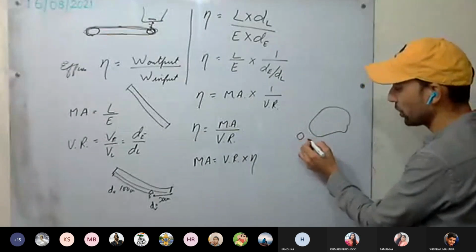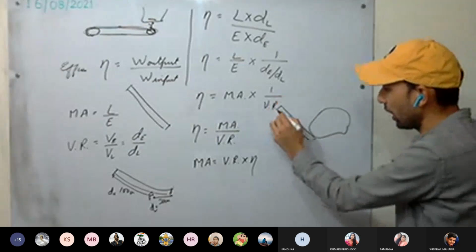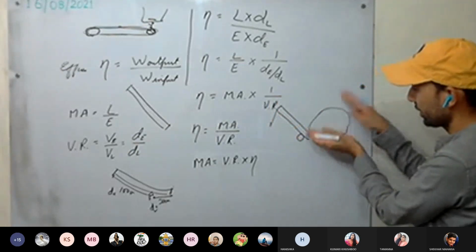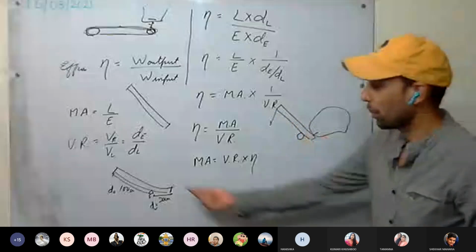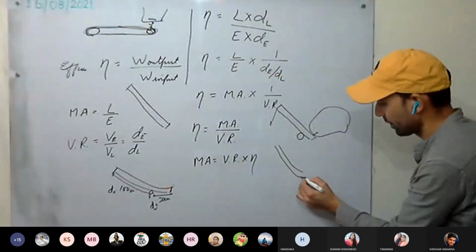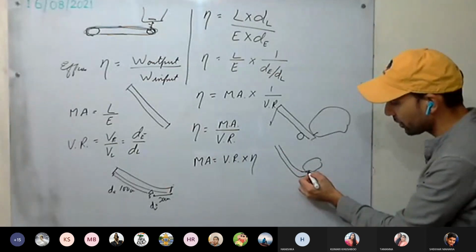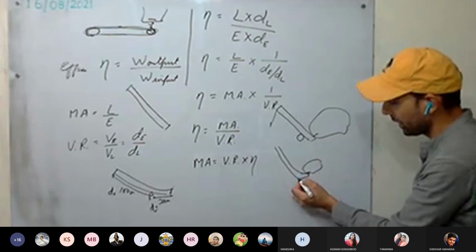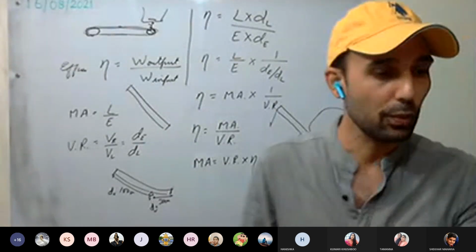So you put a small stone and then you take a long wood or iron rod and then you apply force here and it shifts. This is nothing but crowbar. Crowbar is a little bit different. It's shaped like this. Here we can insert it below the load and now this will be the fulcrum and you can move. It's given somewhere in the book as well.